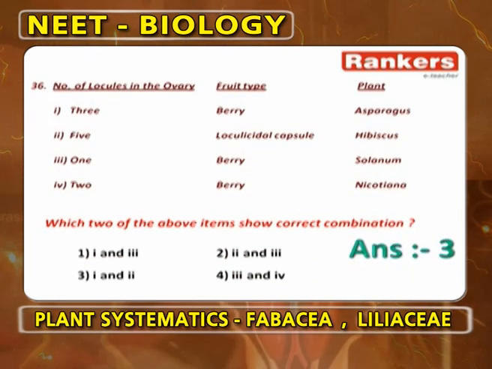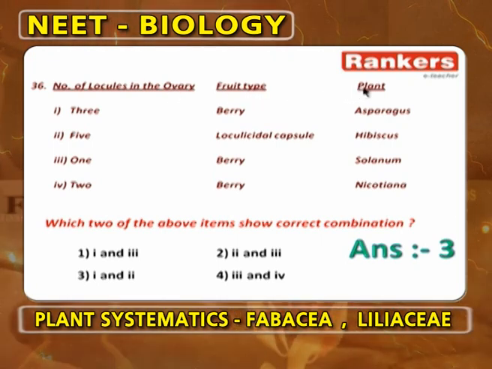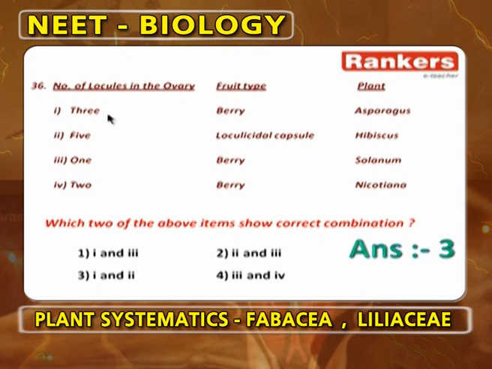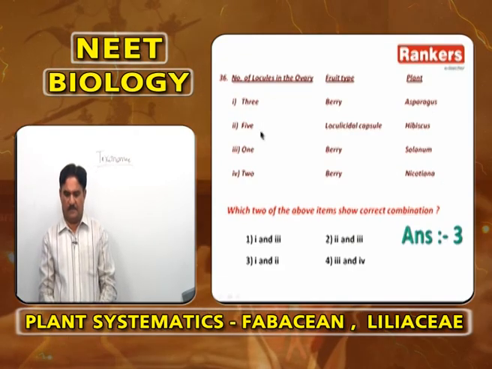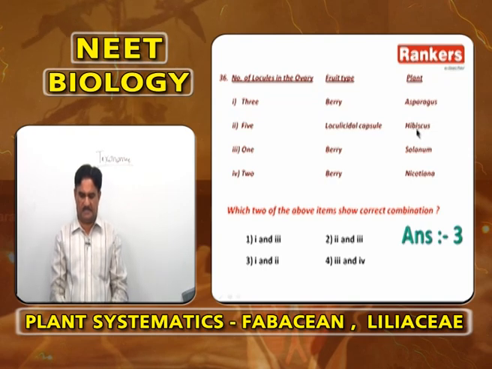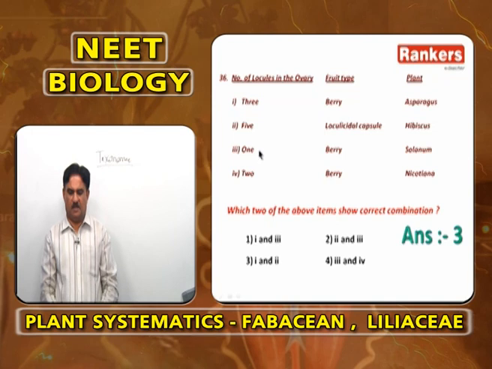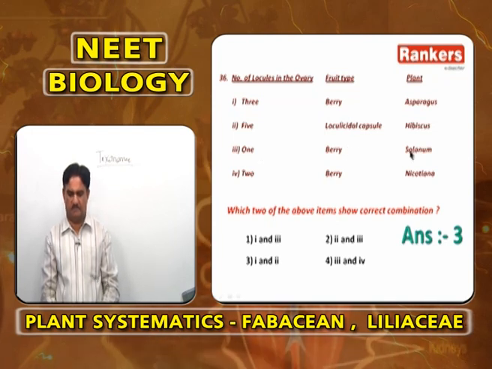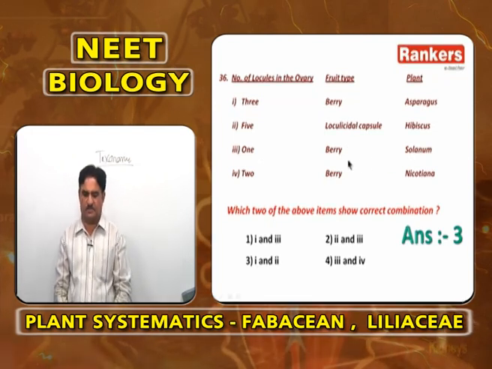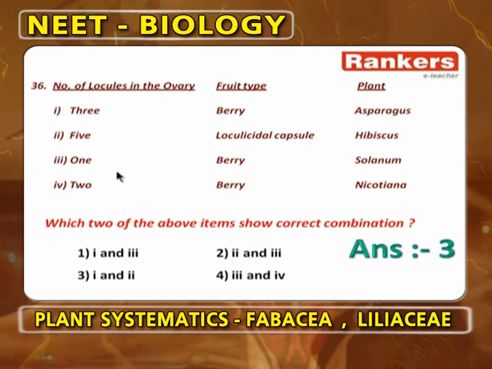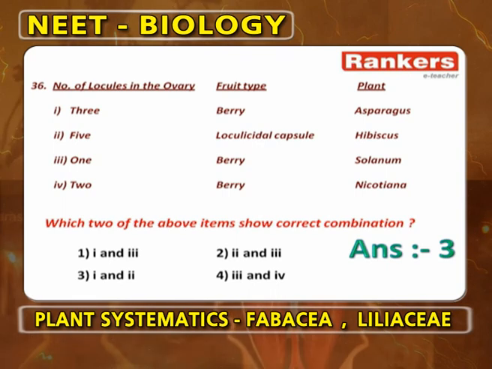Again a 3-column tabular form: number of locules in the ovary, fruit type and plant. In this, the correct combination: 3 carpels, 3 locules, berry, asparagus is correct. 5 carpels, loculicidal capsule, hibiscus is correct.